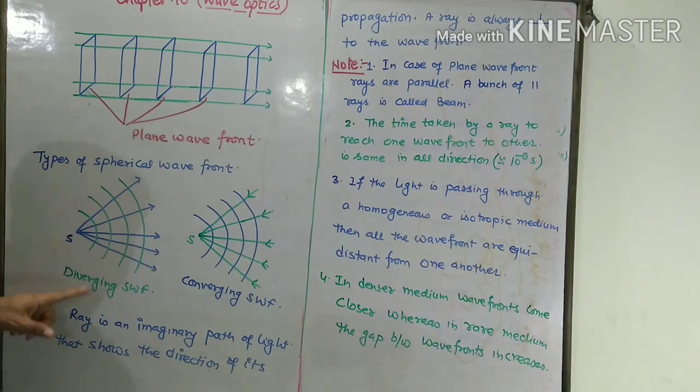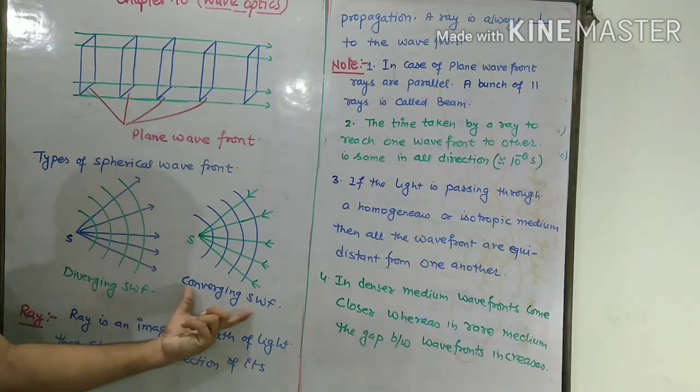So this is a diverging spherical wavefront. But if light is coming to concentrate at a point, then rays are pointing inside, and such spherical wavefronts are called converging spherical wavefronts and show the convergence of light.